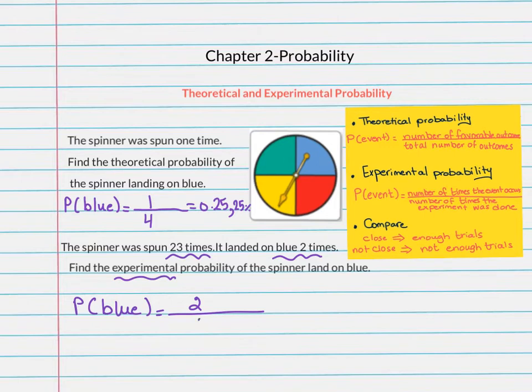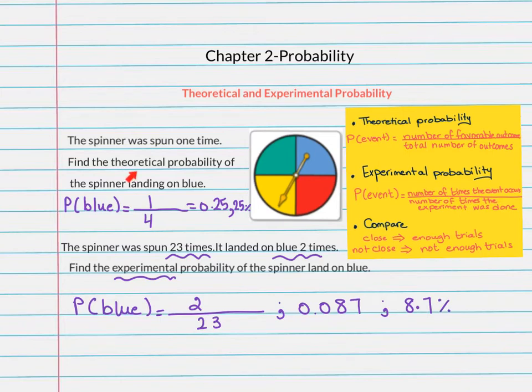Here we did the experiment 23 times. We cannot divide or simplify more than that. We're gonna go for decimal. It's 0.087, and as a percent it is 8.7%.